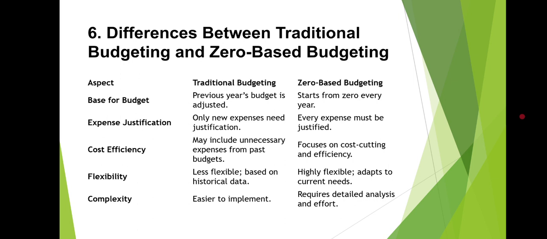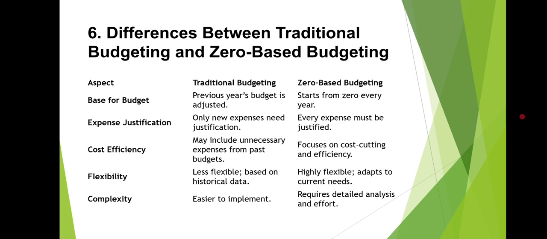And in case of traditional budgeting, there is the cost efficiency. That means it may include unnecessary expenses from past budgets. And in case of zero based budgeting, it focuses on cost cutting and efficiency. Next, we have flexibility. Traditional budgeting is less flexible, based on historical data.